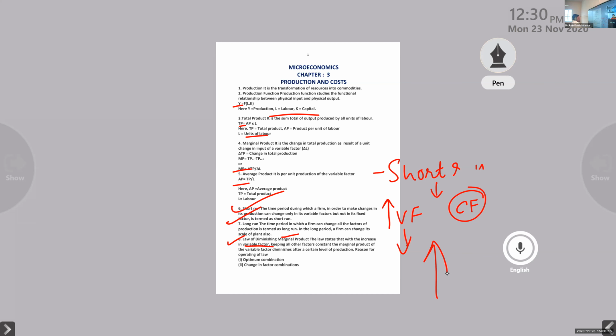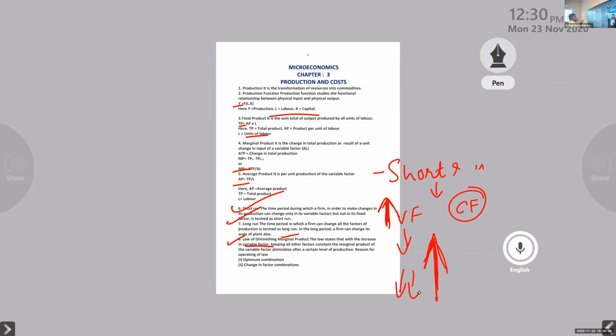Like here also, if you are increasing the variable factor, in the first phase we can see the production will increase. Again, we are increasing the variable factor. What will happen there? The production will start decreasing, because we are not making changes in the other factors. Only one factor we are changing. Clear or not? All other factors are remaining constant.